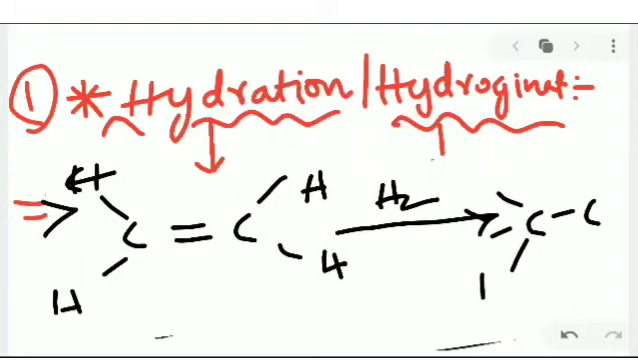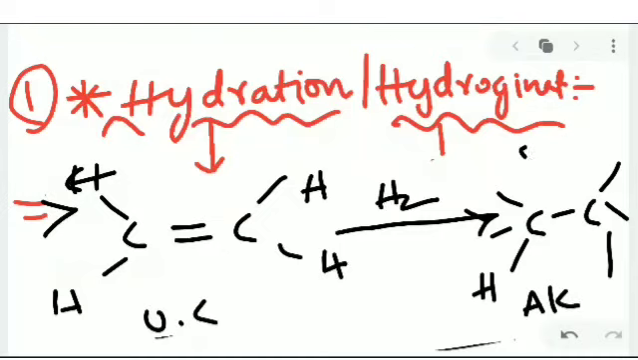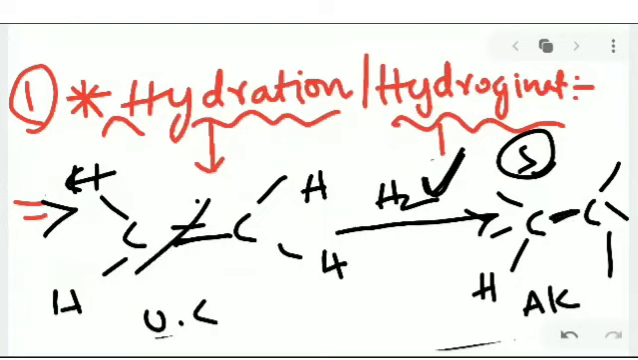Here hydrogen atoms are added. So unsaturated compounds give rise to saturated compounds in the presence of H2. This is the specialty of the conversion of a double bond: it breaks the bond and forms an alkane. This is the hydration and hydrogenation process. These are the basic things.